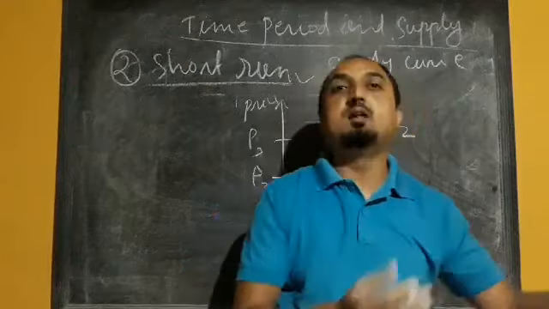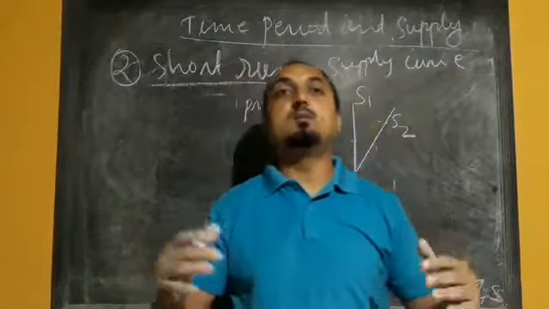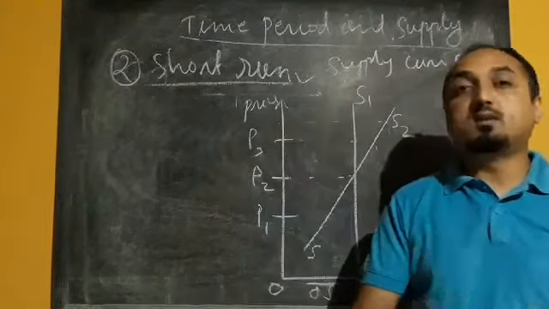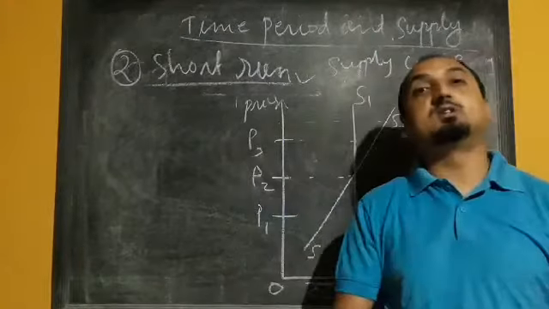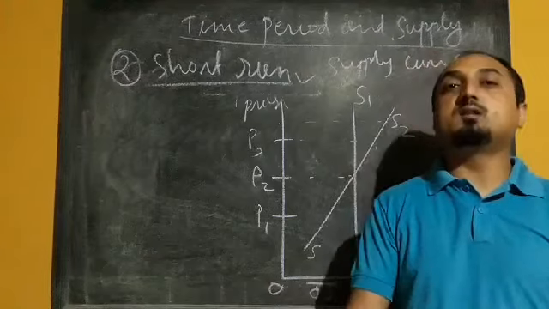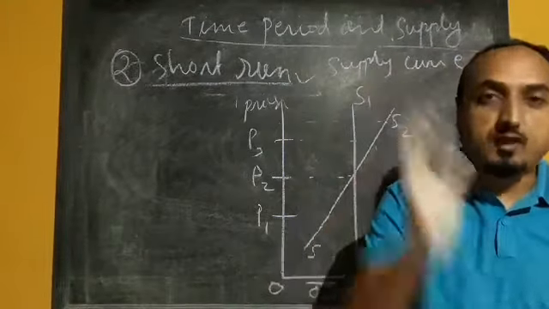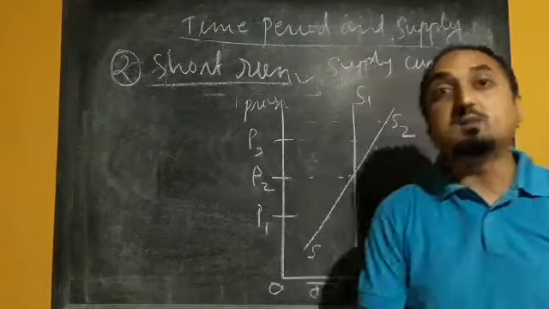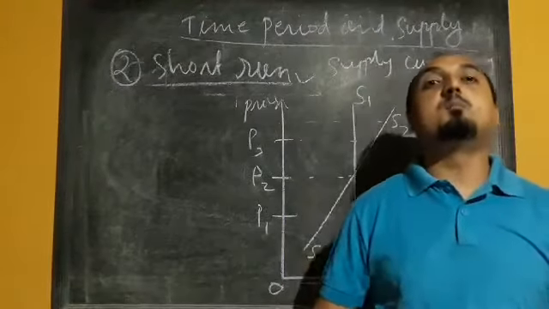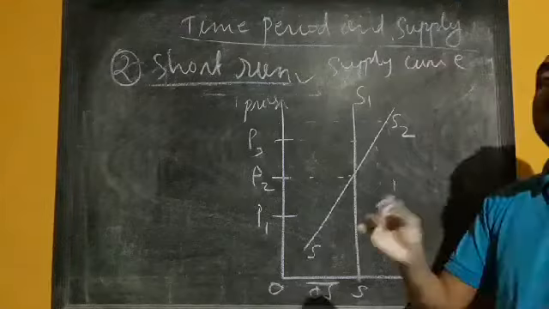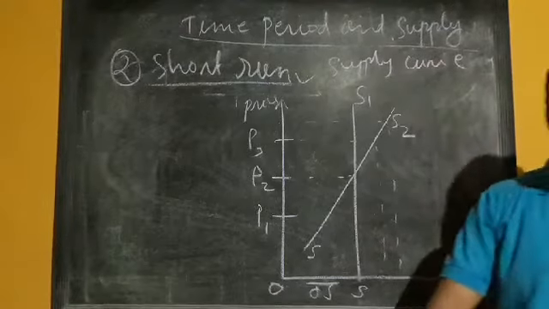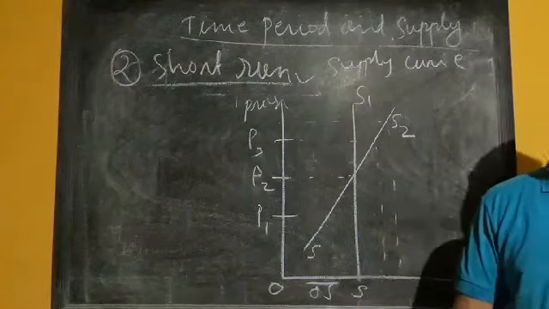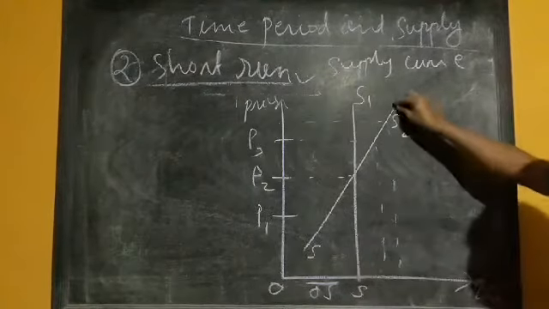As we have seen in many factories, if the plant size is small and it is not possible for a plant to increase the number of machines, whatever number of machines they have, whether 5 or 10, they continuously utilize those machines by increasing the number of workers or dividing the workers into morning shift, evening shift and day shift. In that way they can expand the production. So that is the case of short run.